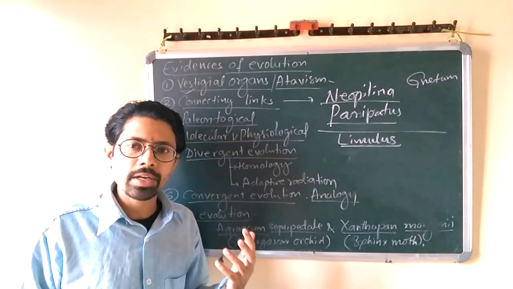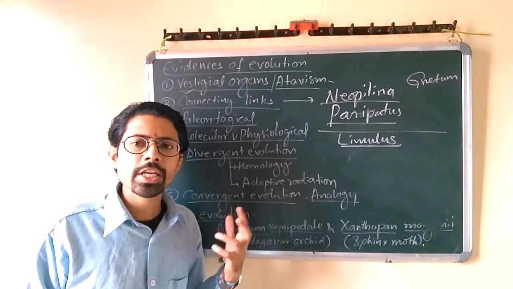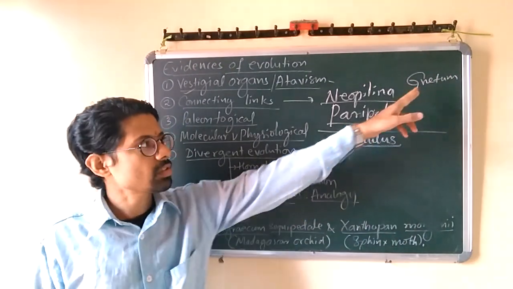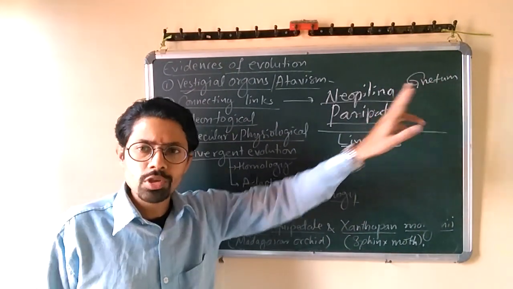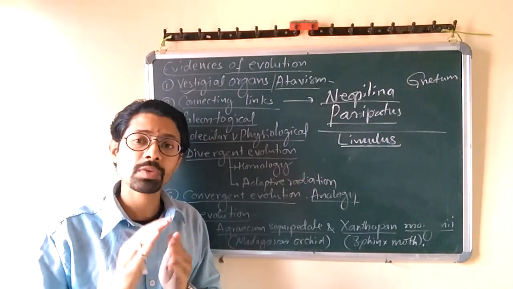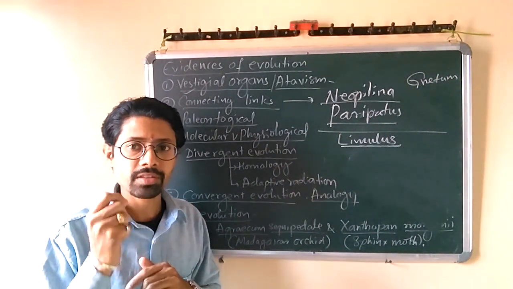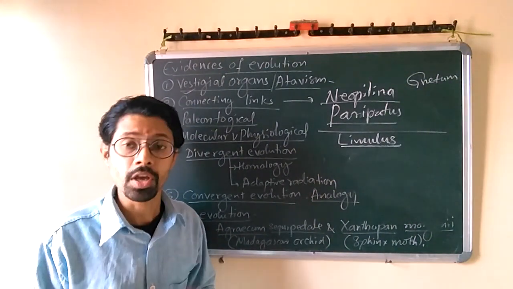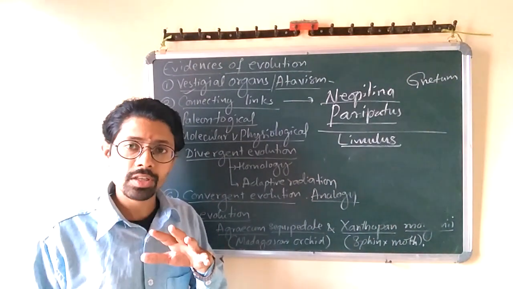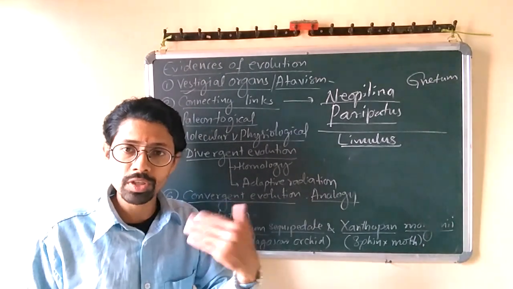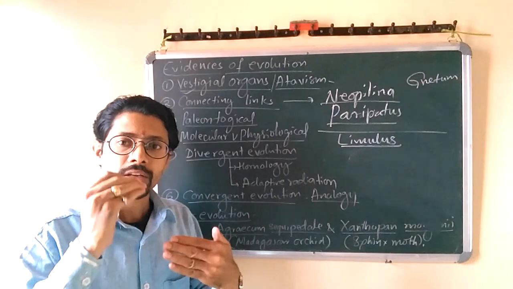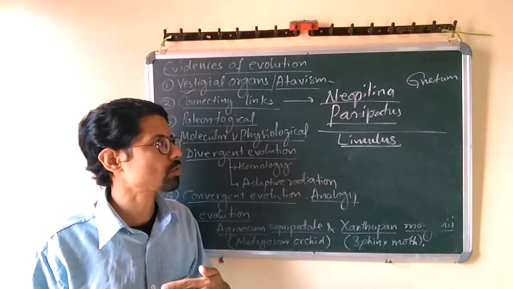So Gnetum particularly belongs to Gnetopsida. It's a type of plant, a gymnosperm plant. Now this gymnosperm plant has certain resemblance with angiosperm plants. It has certain flower-like structures which are not true flowers. So this is a characteristic resembling two different categories, connecting the previous phylum to the next phylum.